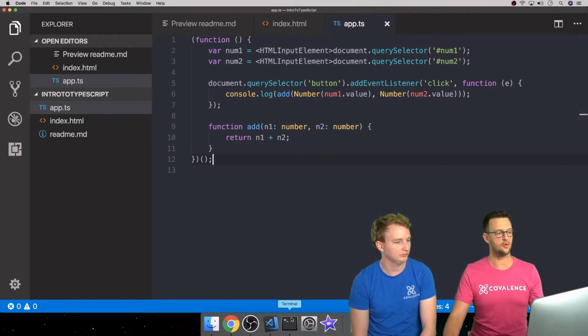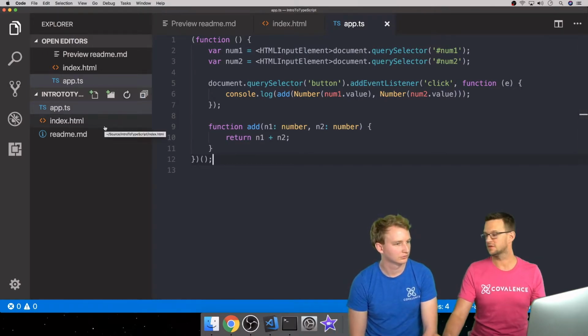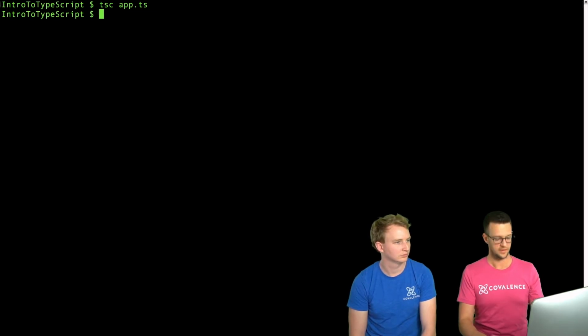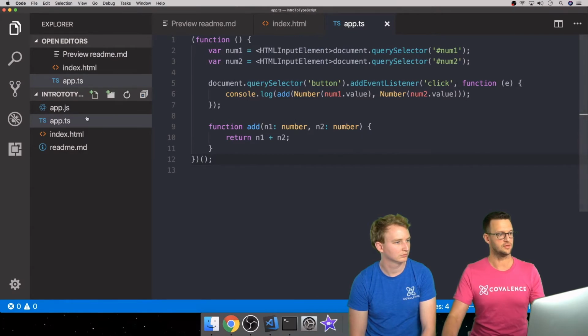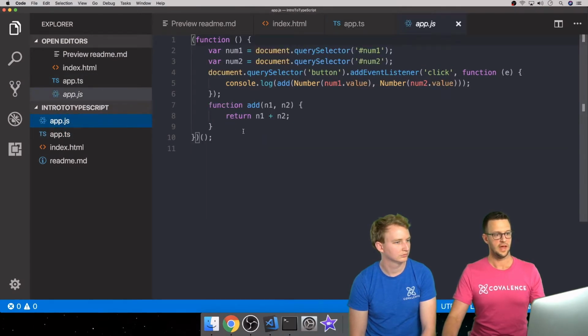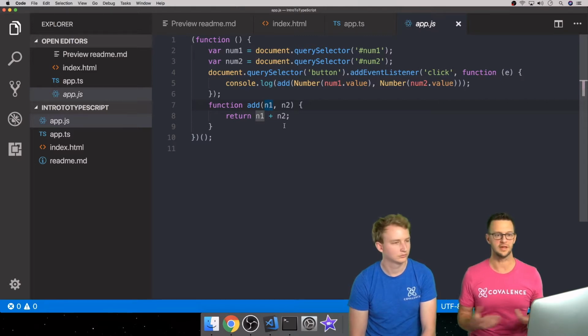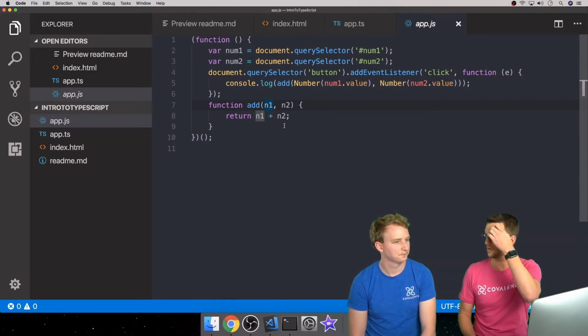Right. So the browser doesn't understand TypeScript, so we have to compile it with that little tsc thing that we have. We just say tsc app.ts, and when we do that, it's going to output a JavaScript file, which we see here. And we'll see that this file looks like JavaScript. You no longer have the cast here, no longer have the numbers here. It just got rid of all that, but it didn't mess up my JavaScript or make it ugly. It looks exactly how it would look if I had written it myself.